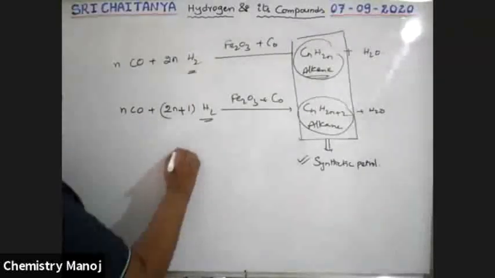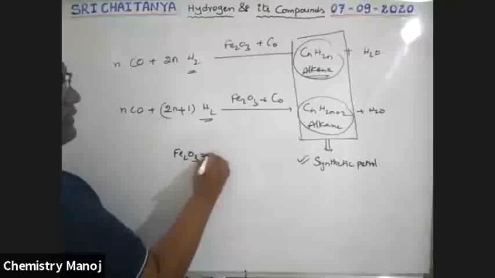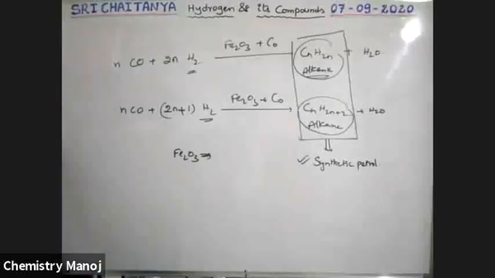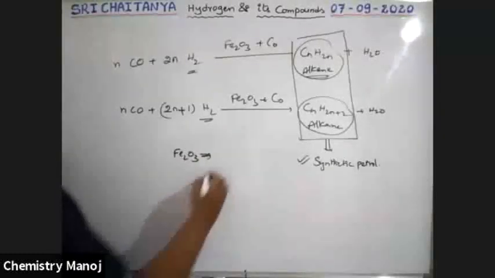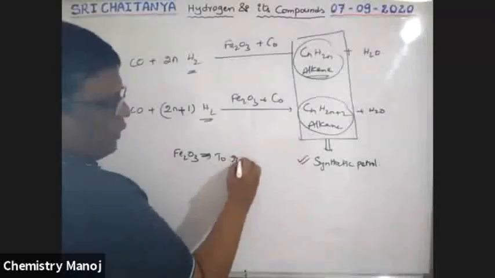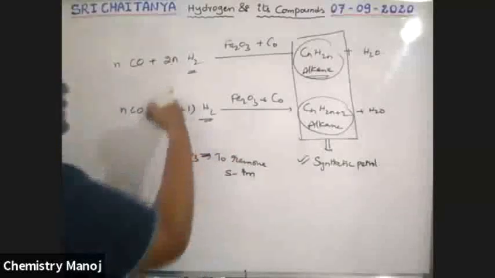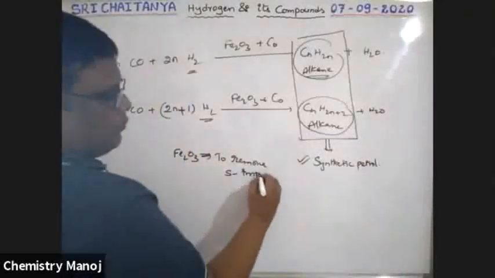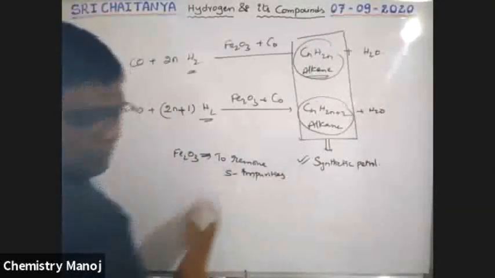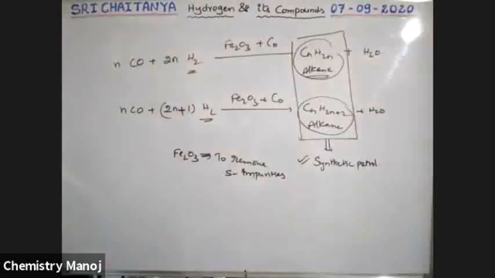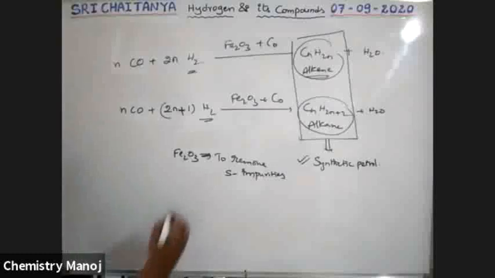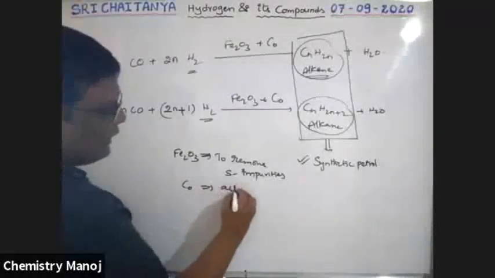What is the purpose of this Fe2O3? Fe2O3 is used to remove sulfur impurities present in these chemicals. Cobalt acts as a catalyst.